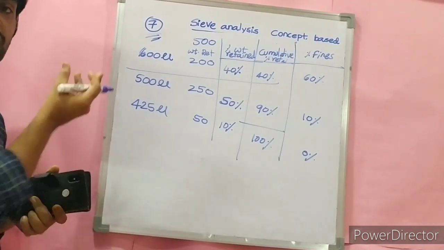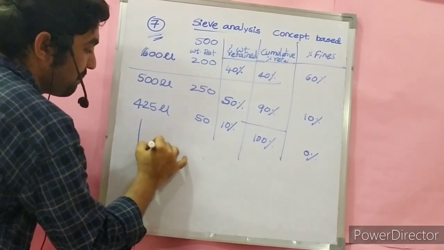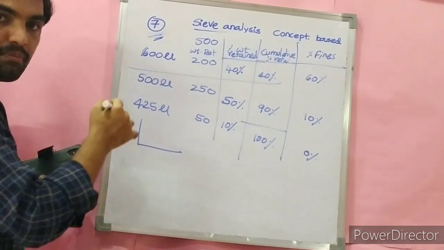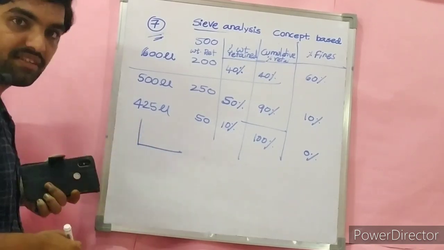What is the grain size distribution used in sieve analysis? It is a graph between particle size and percentage finer, which is nothing but the grain size distribution curve.